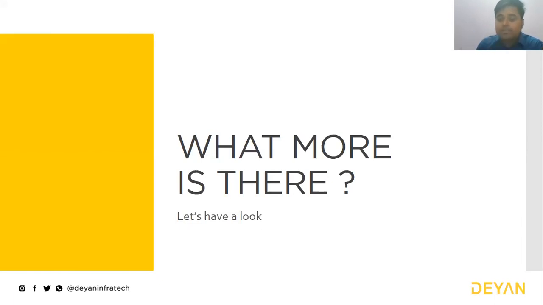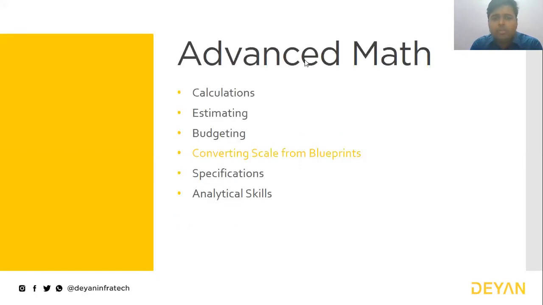So in that case, what are the things you need to think about or you need to know about? I'll quickly share those things with you. There are some things like advanced maths: calculations, estimating, budgeting the project, converting the scale from blueprints. You need to convert the scale and have the drafting done. Then the technical specification, analytical skills. Those things come under the advanced math part. These are the things you need to know in order to become more confident while dealing with a project.